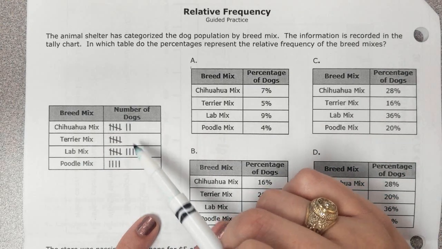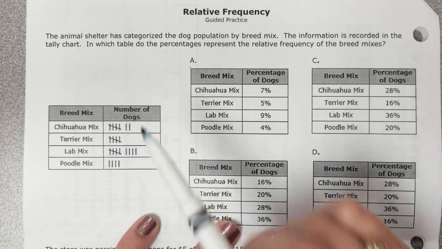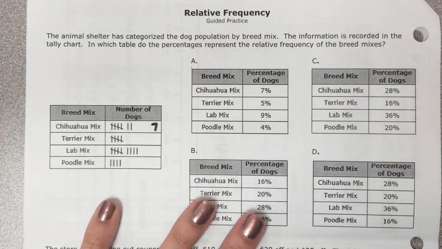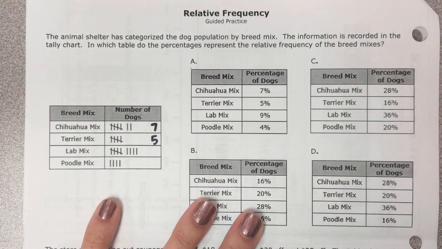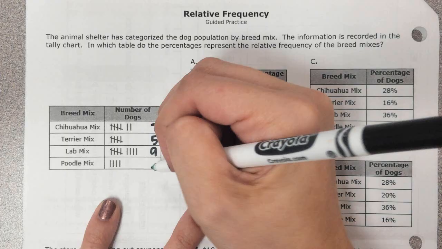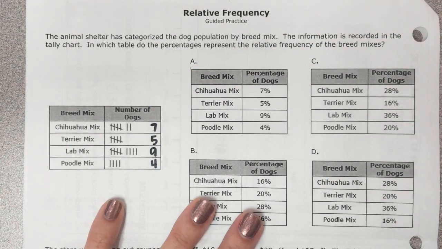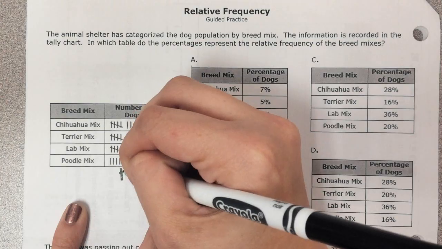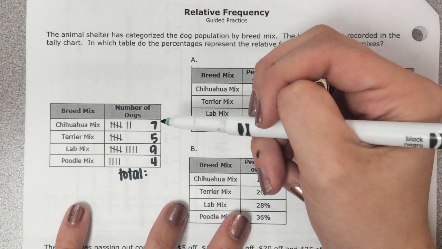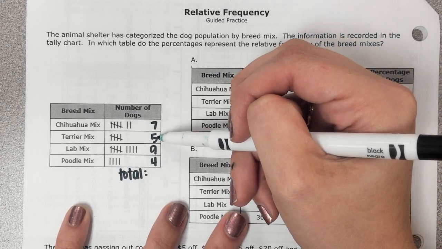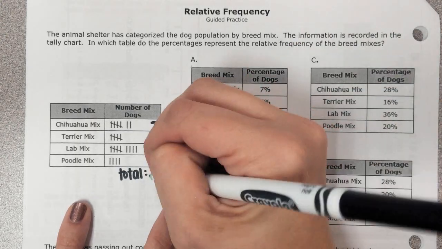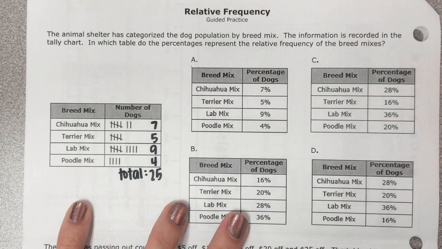So the first thing I need to do is figure out how many tally marks are next to each mix. For Chihuahuas, I see that there are 7 total Chihuahua mixes. There are 5 Terrier mixes. There are 9 Lab mixes and only 4 Poodle mixes. Remember, the first thing I always need to do is figure out the total, the sample size that we're dealing with here. So if I add these together, 7 plus 5 gives me 12, plus 9 gives me 21, plus 4 more gives me a total of 25.